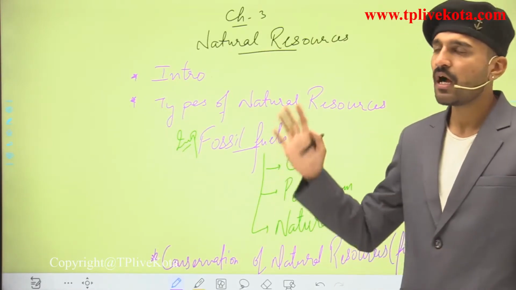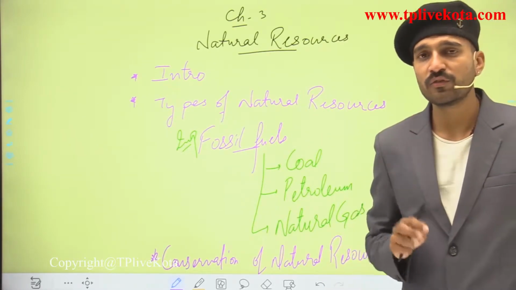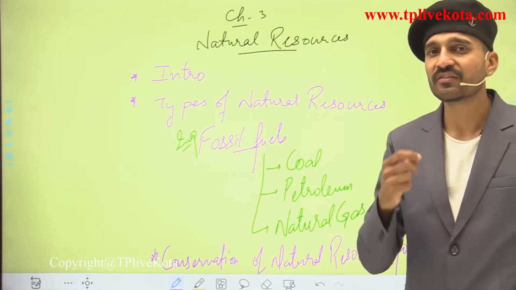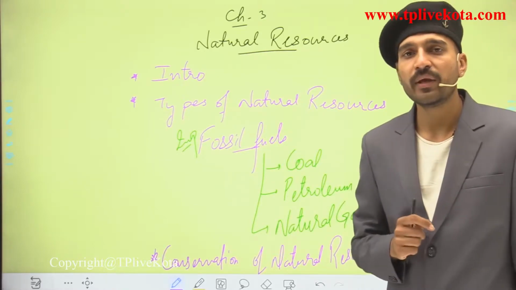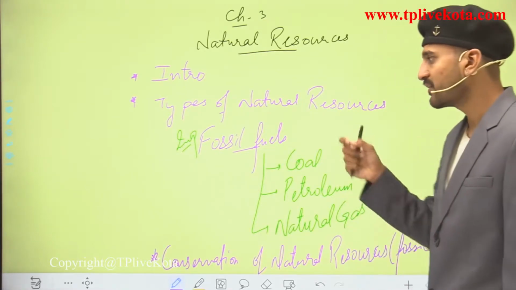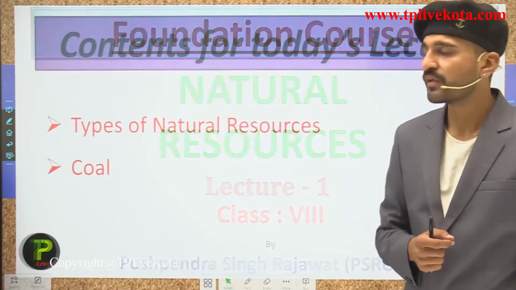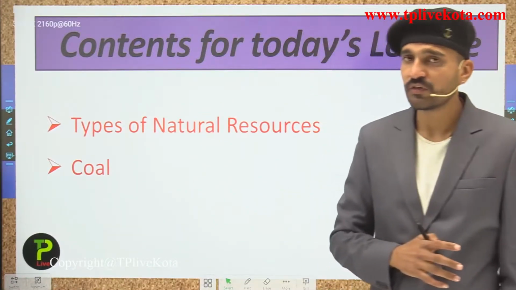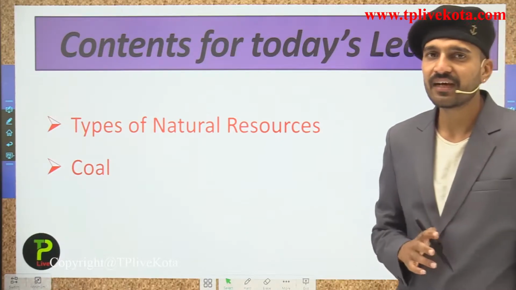This chapter is very small, but here we are going to see three lectures. In the first and second lectures we are going to discuss some theory, and in the third lecture we are going to do the numerical part. Students, let us move over to the slides and see what we are going to study today. In this lecture we are going to see the types of natural resources and all about coal. Students, let us start with the introduction.